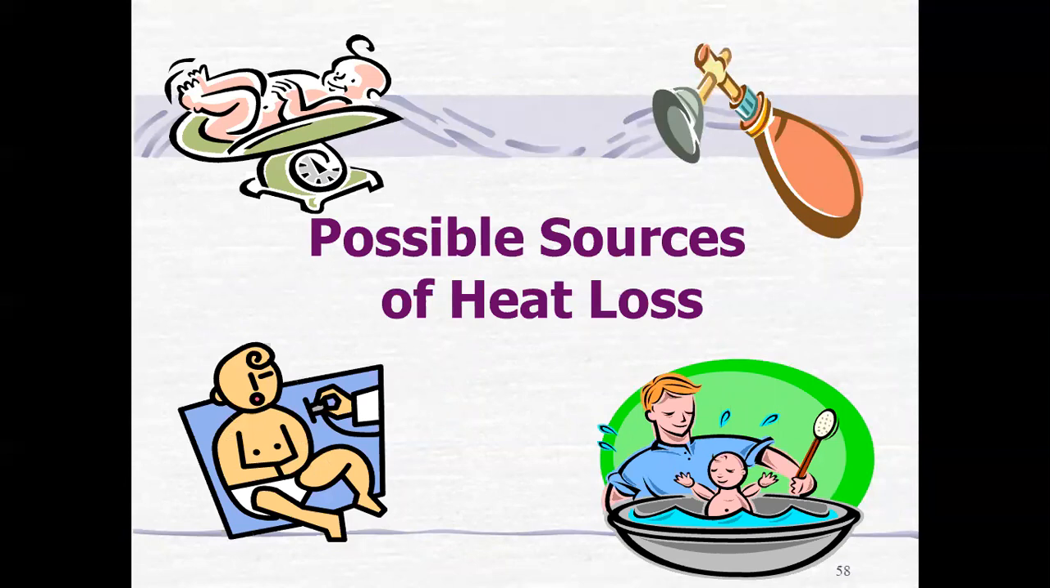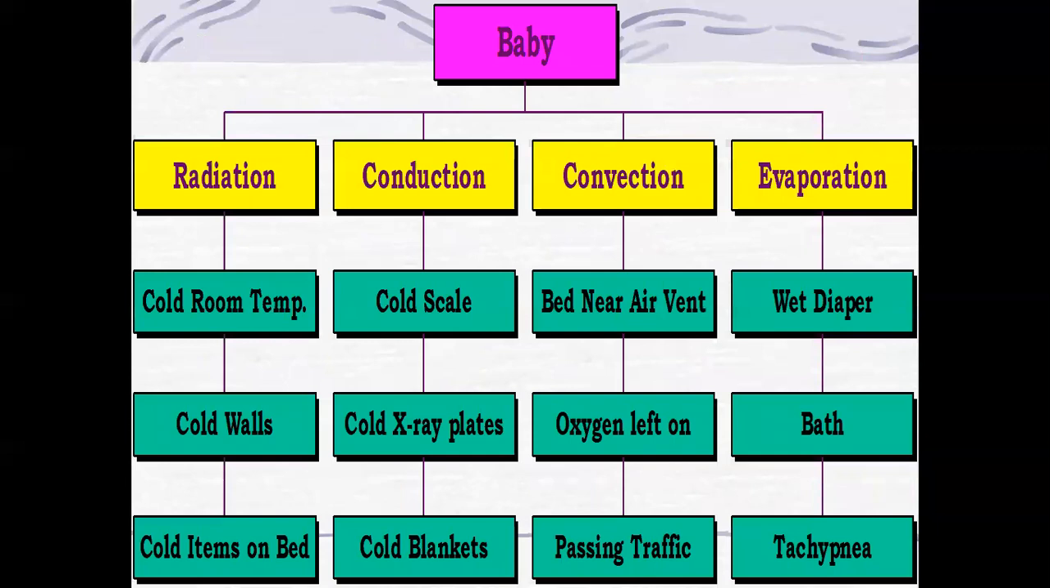Possible sources of heat loss: a baby has four possibilities of heat loss. That is radiation, conduction, convection, and evaporation. For radiation, a cold room temperature may be the reason, or a cold wall, or cold items on the bed.